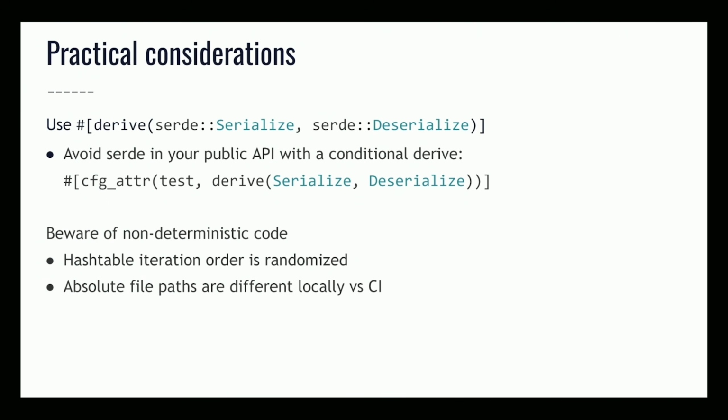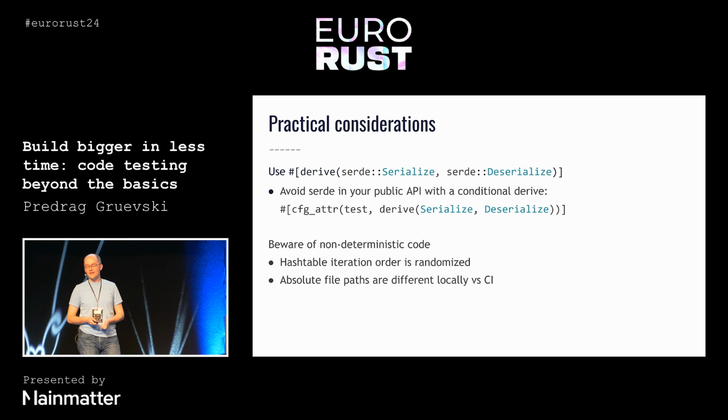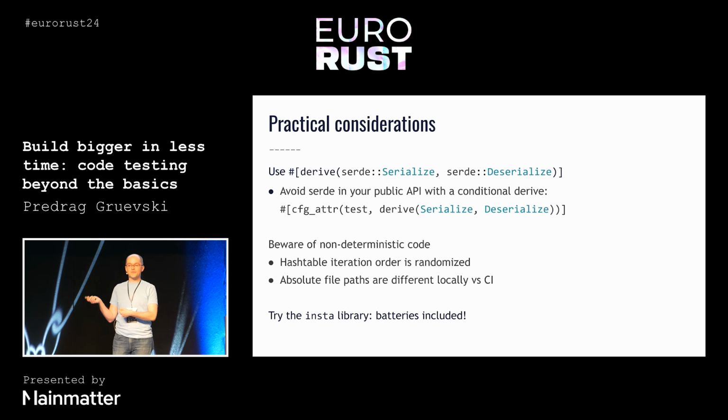All of this is something that you can discover on your own way and implement yourself in your own snapshot testing library, but I would encourage you to not actually do that unnecessarily. Instead, check out the Insta library. It comes with batteries included. It will help you do all of this stuff out of the box. And while there are some cases where you might need something in addition to what Insta offers, Insta is really, really good for the 99.9 percentile of cases.